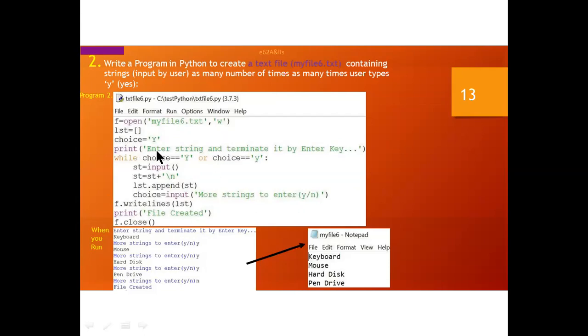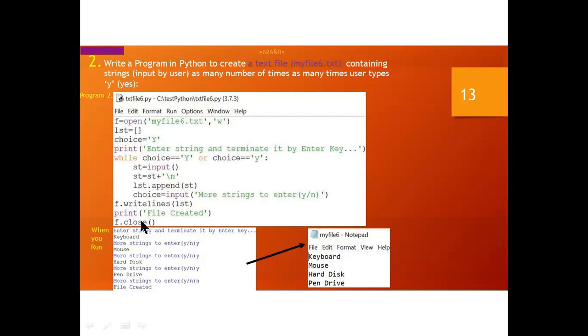So I have created it only in write mode, meaning whatever you input here will be stored in this file in your particular drive so that you can use it later on, and you can view your data by using read mode.